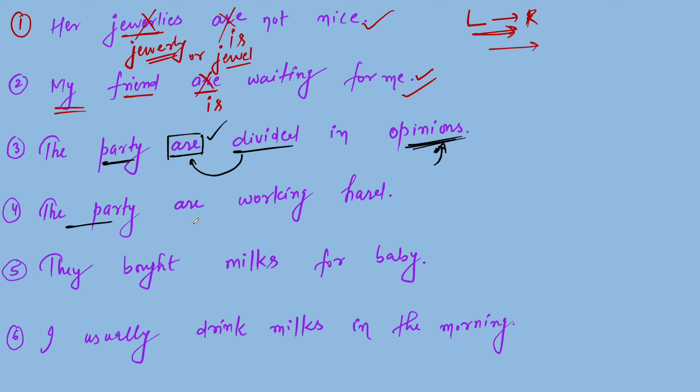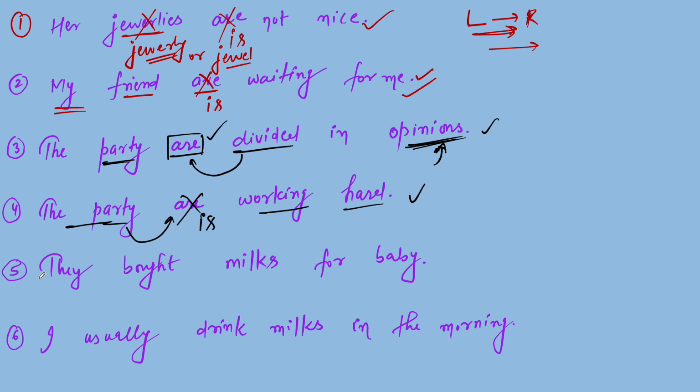The party dash working hard. It means there is no particular reason, so that we can have the idea whether there is united sense or divided sense. So if there is no idea about divided or united sense, then we will definitely choose united sense. So here party is a singular form, and because of that we have to put "is" here. Is it clear? Okay.